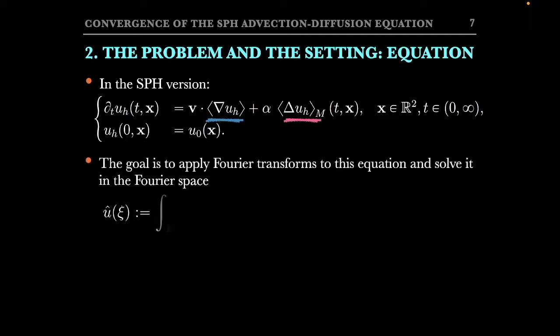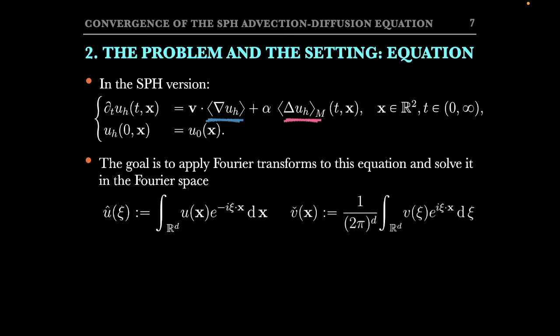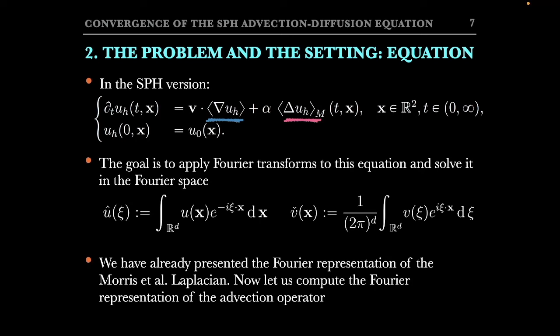Now, the aim is to apply Fourier transform to these equations and solve it in the Fourier space. The Fourier transform is given by this expression here, and conversely, we can also define the inverse Fourier transform. Now, we have already presented the Fourier representation of the Laplacian operator, so we are fine, but we need now to compute the Fourier representation of the advection operator. This point is a little tricky, so let's go for it.